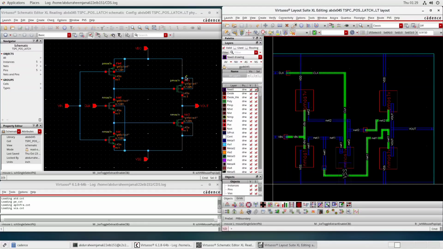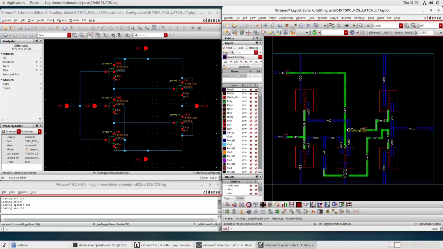We can see the source of the second stage PMOS has been connected to VDD via this metal layer, and the gate of this PMOS has been connected to the joint of drain to drain of these two transistors. So we can see that the gate of this NMOS has been connected to the joints of these two drains here.